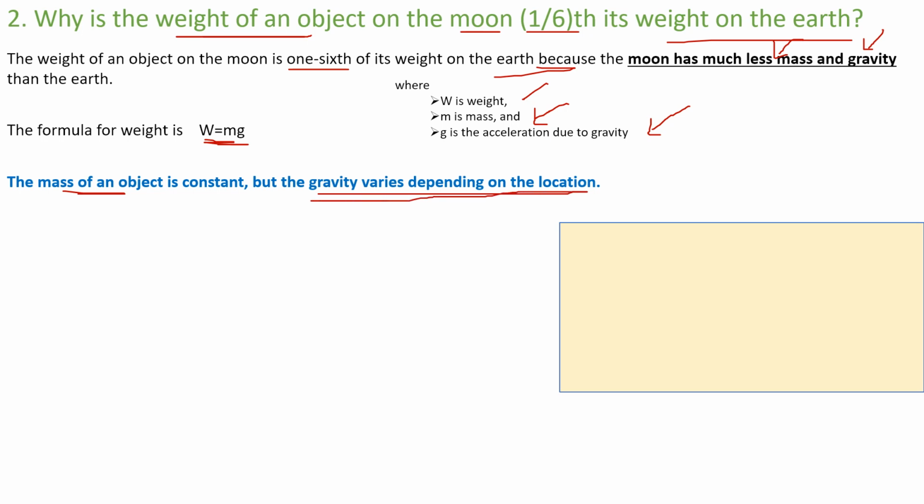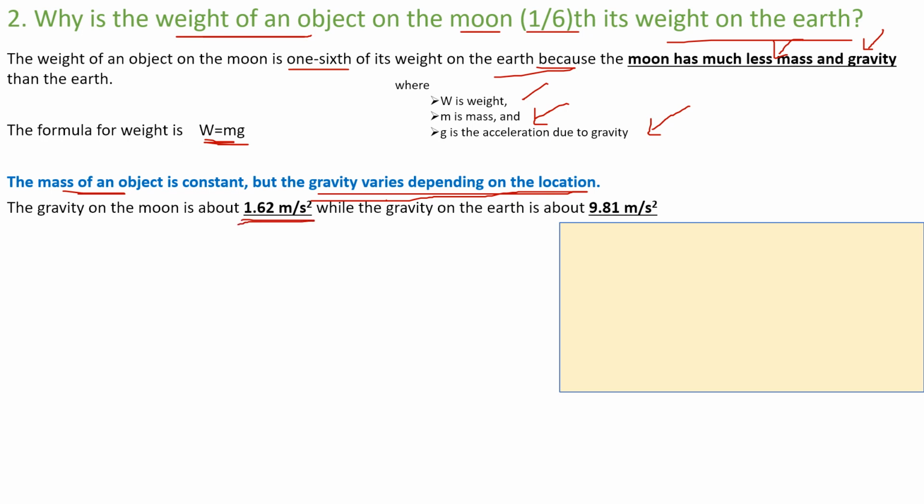So the gravity on the moon is how much? 1.62 meter per second square. Whereas the acceleration due to gravity on the earth is 9.81 meter per second square.